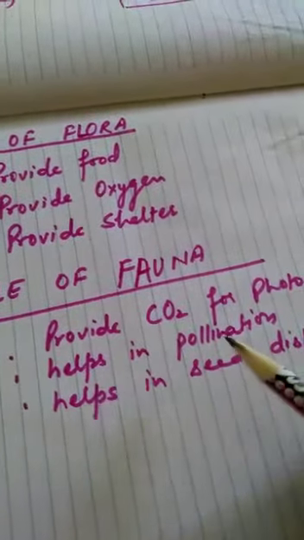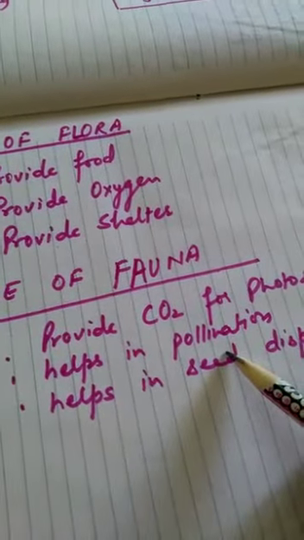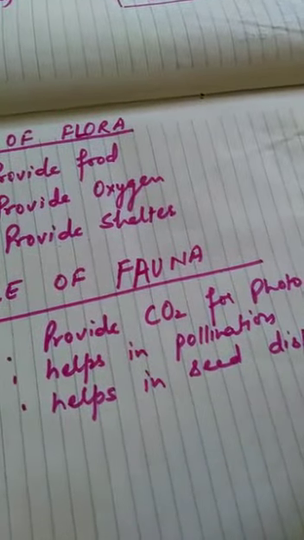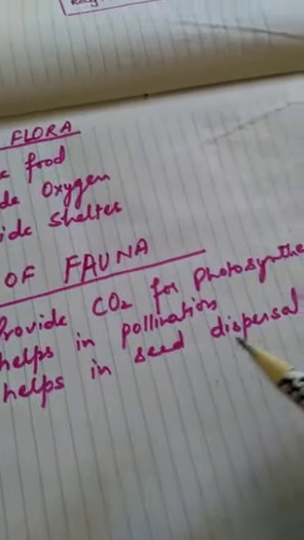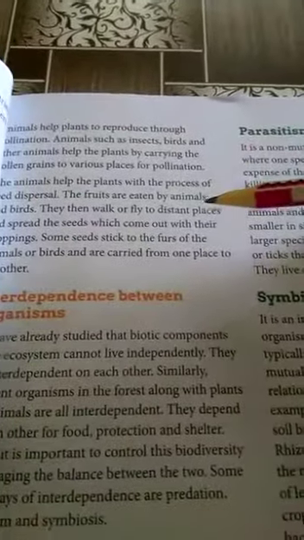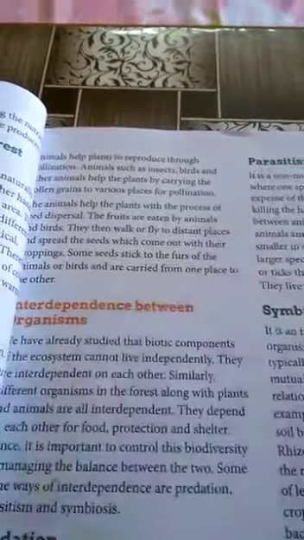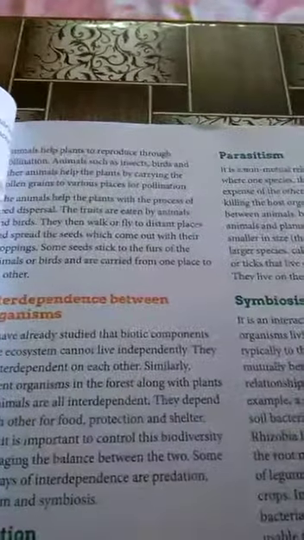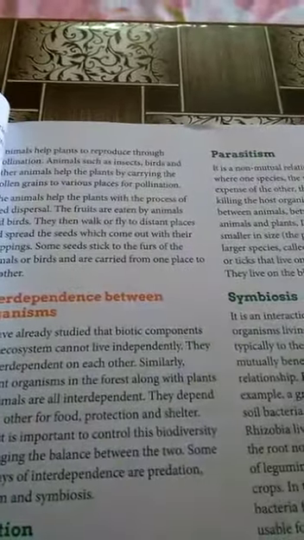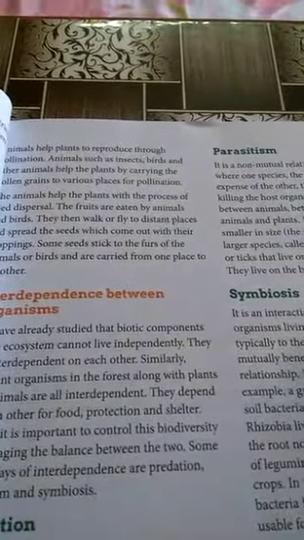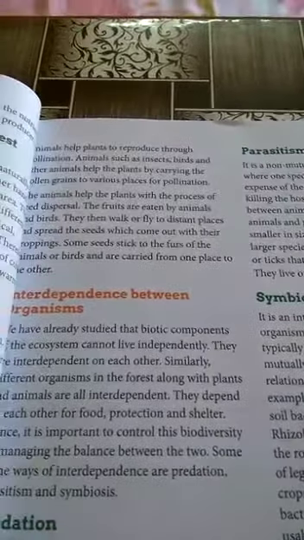Second, animals help in the process of pollination also, and animals also help in the dispersal of seeds. When animals sit on some place, the seeds of the plants get stuck to their legs and body, and when they go and sit on some other place, those seeds go there along with them. So in this way they help in dispersal of seeds also.